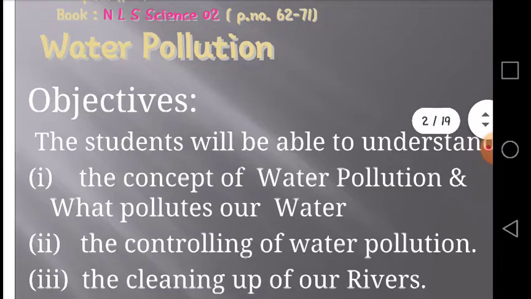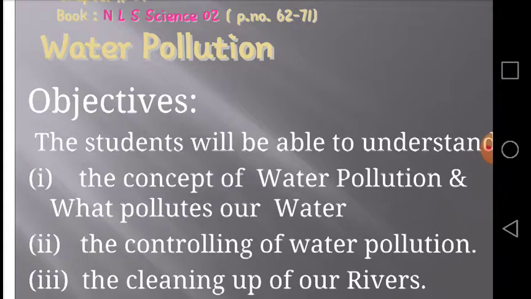Secondly, we will be focusing on the controlling of water pollution, and thirdly, how can we clean up our rivers from these pollutants. So these three objectives we have to carry out throughout this lecture.